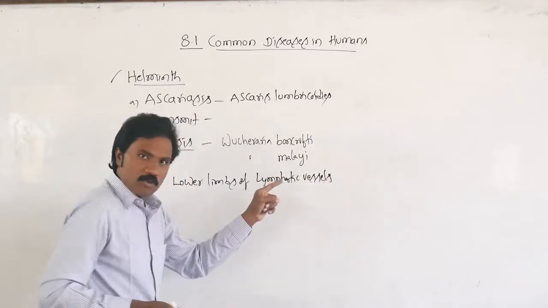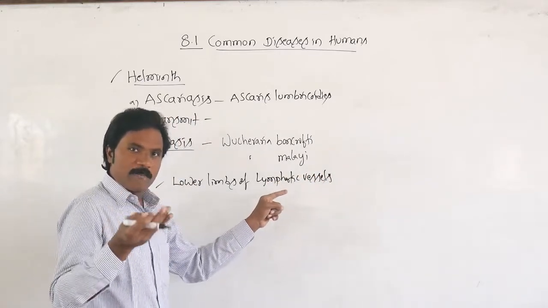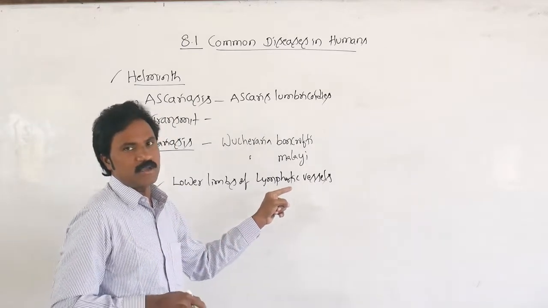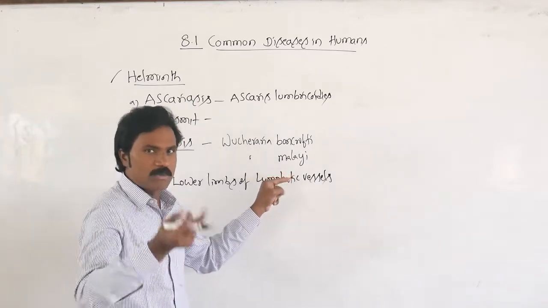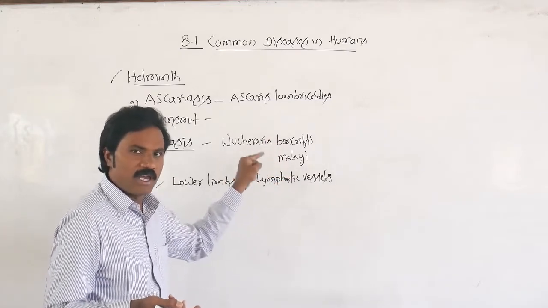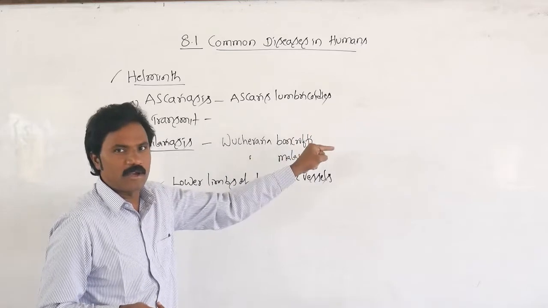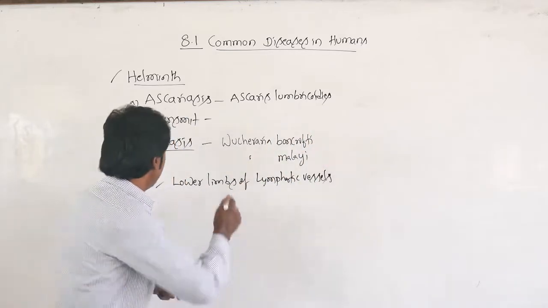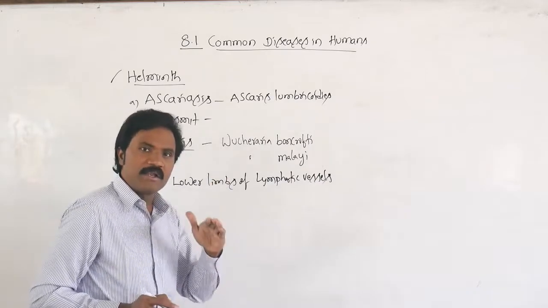So whenever the question asks which parasite normally lives in lymphatic vessels, immediately answer that it is the nematode parasite, the filarial worm, Wuchereria bancrofti or Wuchereria malayi.